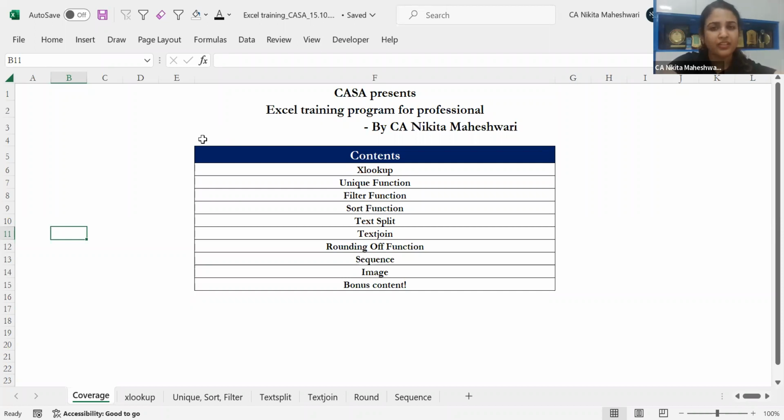The rounding off function and where we can apply it by whatever best possible methods, that we'll be using. The sequence, image, and as Sumit sir said, that bonus content, something special for all the attendees. So we'll be discussing those things. So let's just dive into the XLOOKUP function.